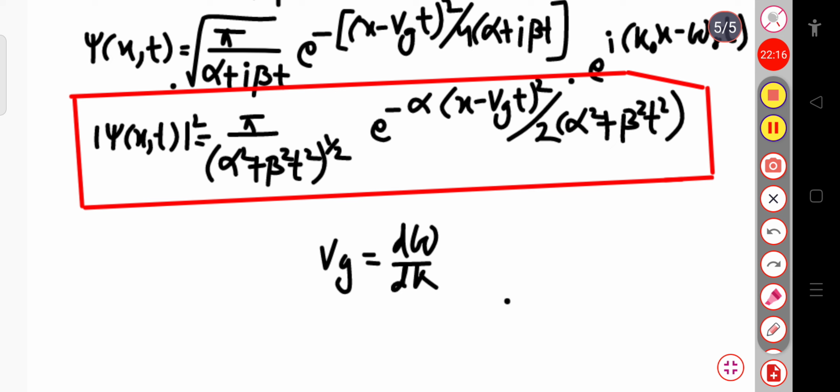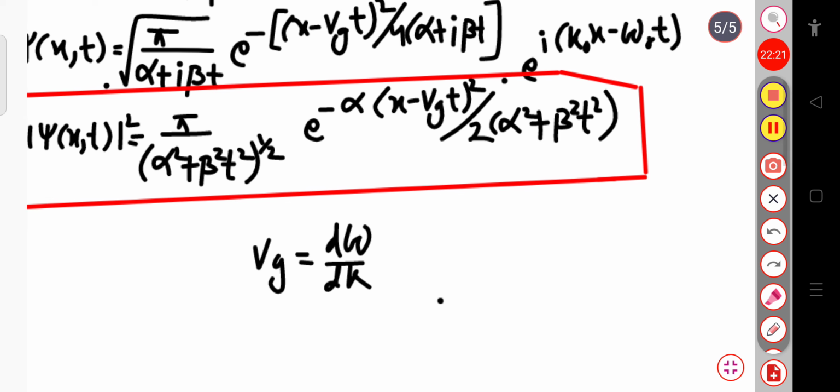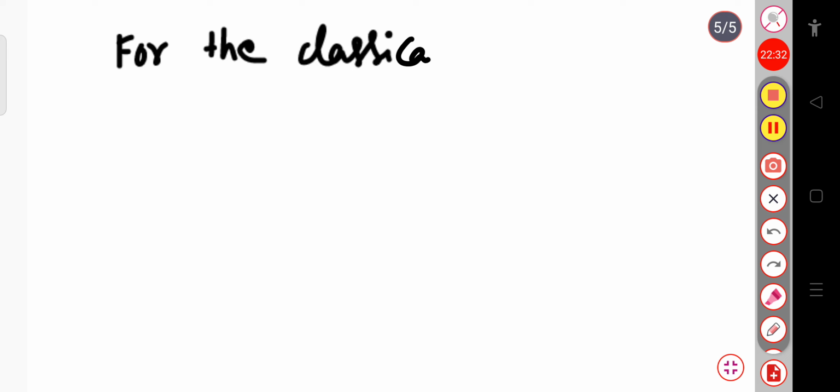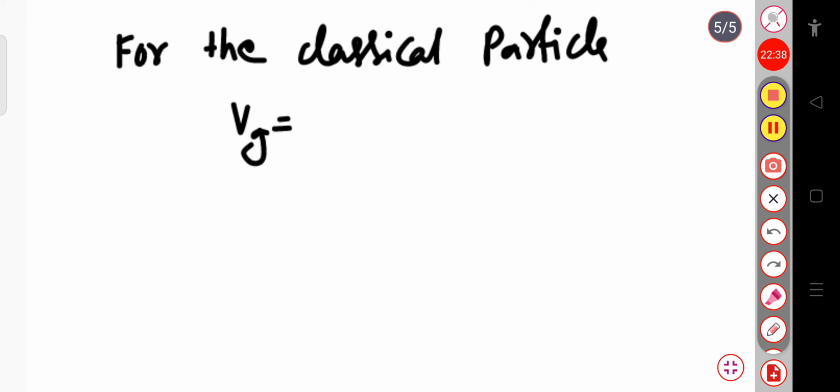So if the wave packet is to be associated with a classical particle, then for the classical particle I can write Vg, the group velocity, equal to p by m, because you know the linear momentum equals mass into velocity.